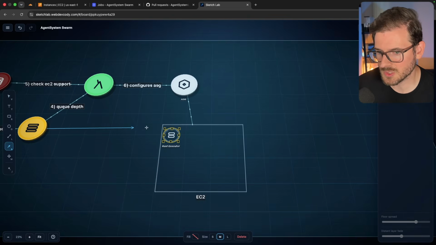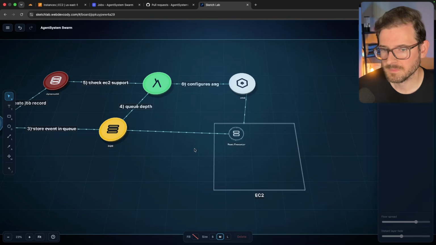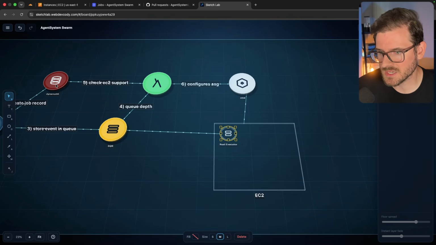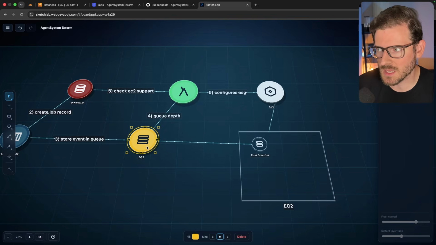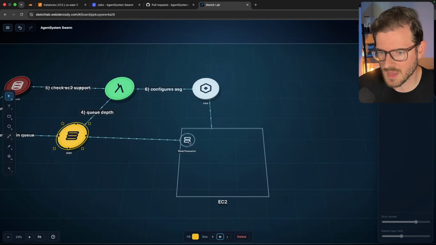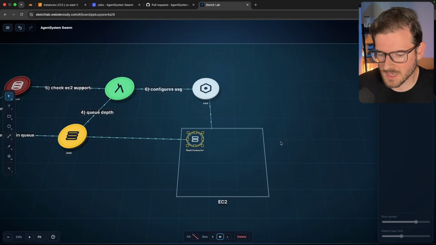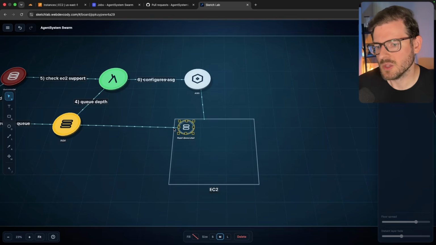The executor is going to pull events from this queue. And it does have some claim logic in Dynamo to make sure we don't accidentally pull the same event twice, because SQS is, I think, at-least-once delivery. So you can have multiple deliveries of the same thing. Or if you have multiple of these instances running concurrently, they could both potentially pull the same event, right?